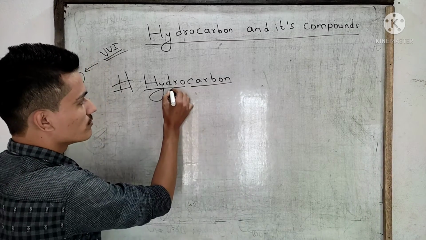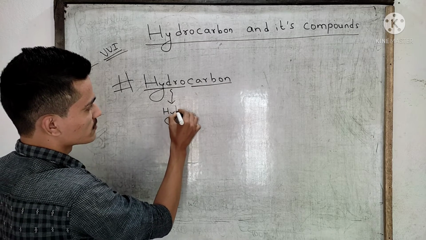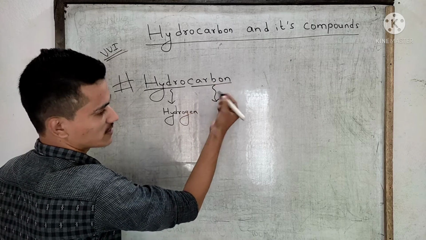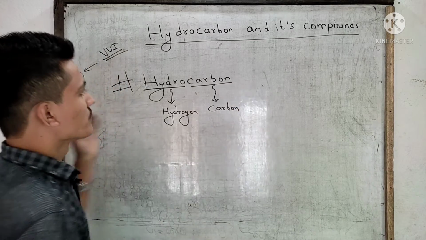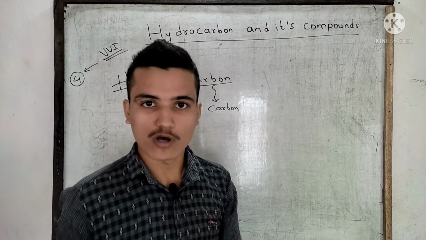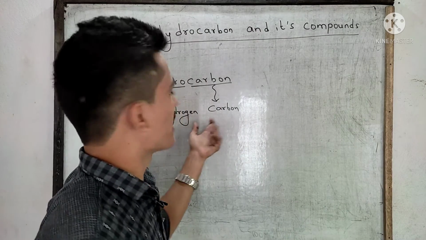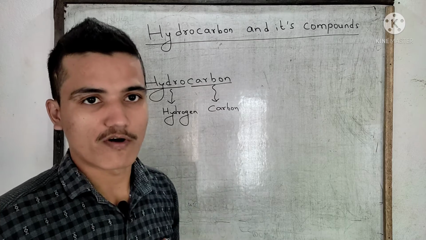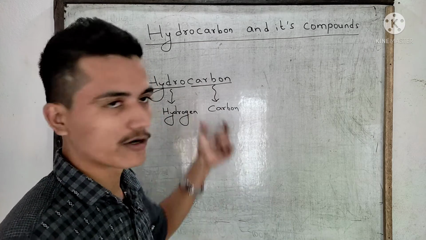This hydro means hydrogen, and this carbon means, you all know, carbon. It means that hydrocarbons are those compounds which are formed by the combination of carbon and hydrogen.